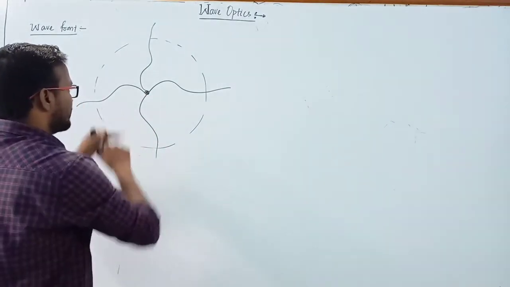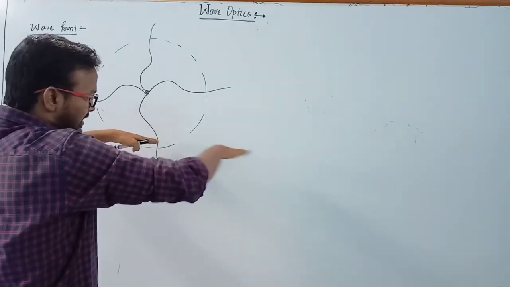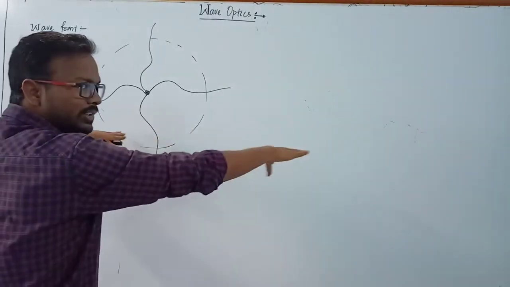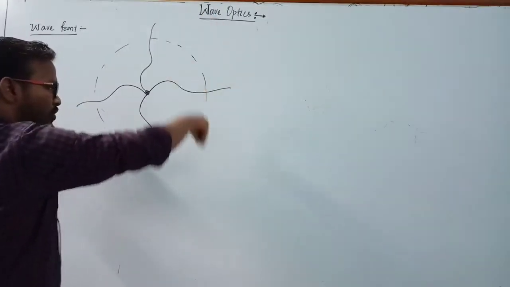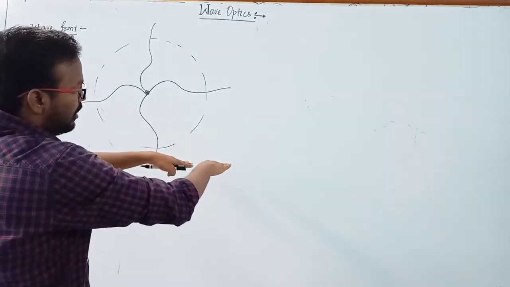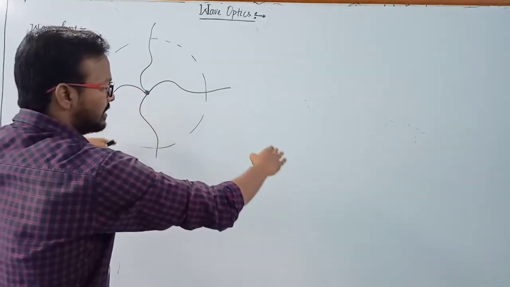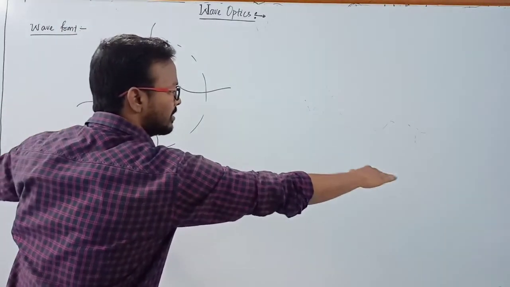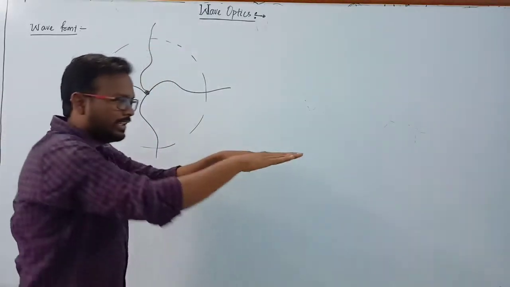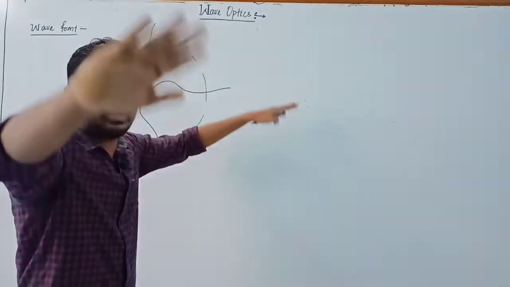Initially there was still water. After placing the stone inside it, some of the water molecules vibrate with maximum amplitude, then minimum, maximum, minimum, and here also maximum, minimum, crest.